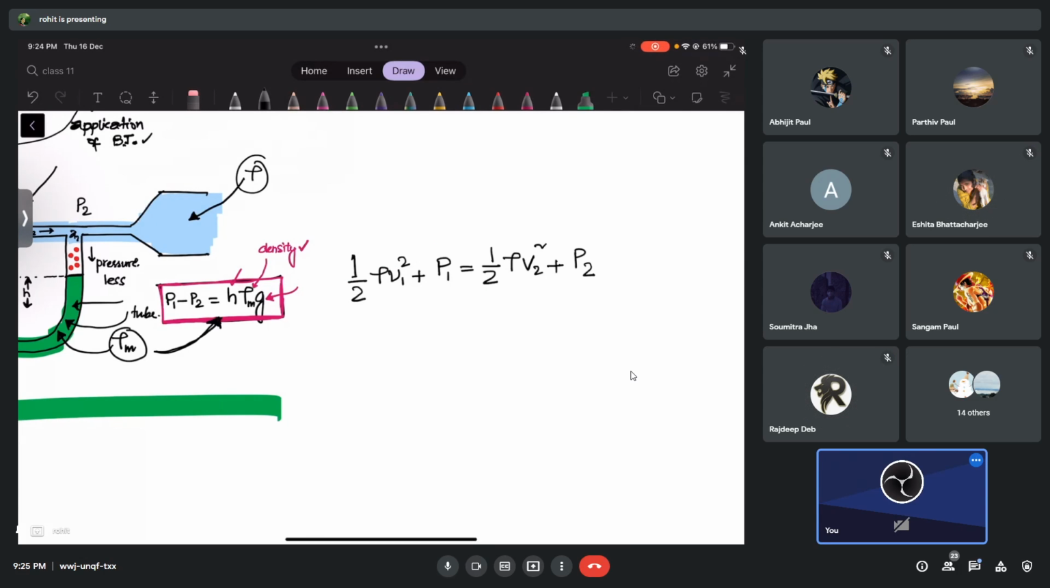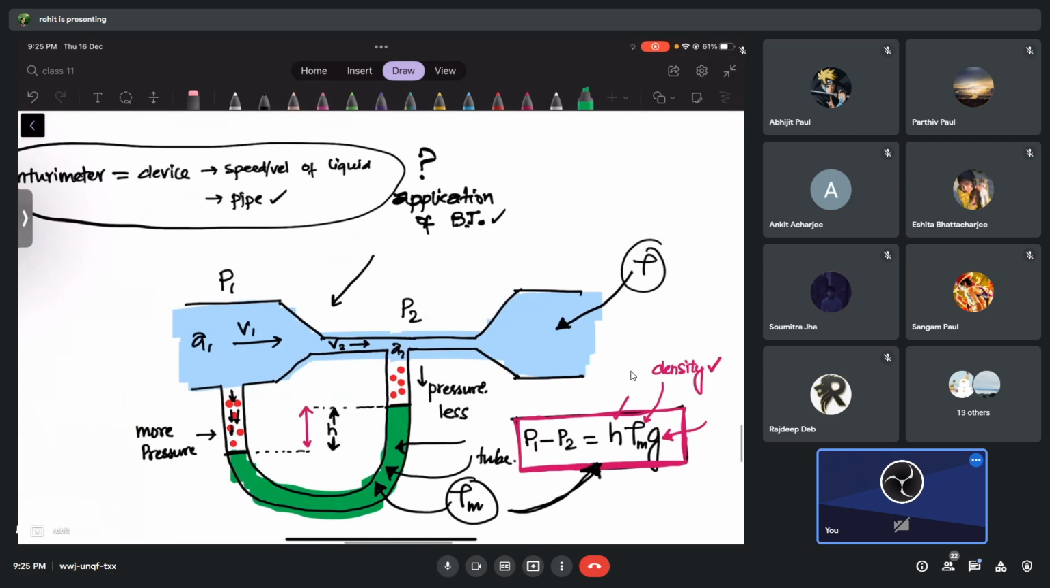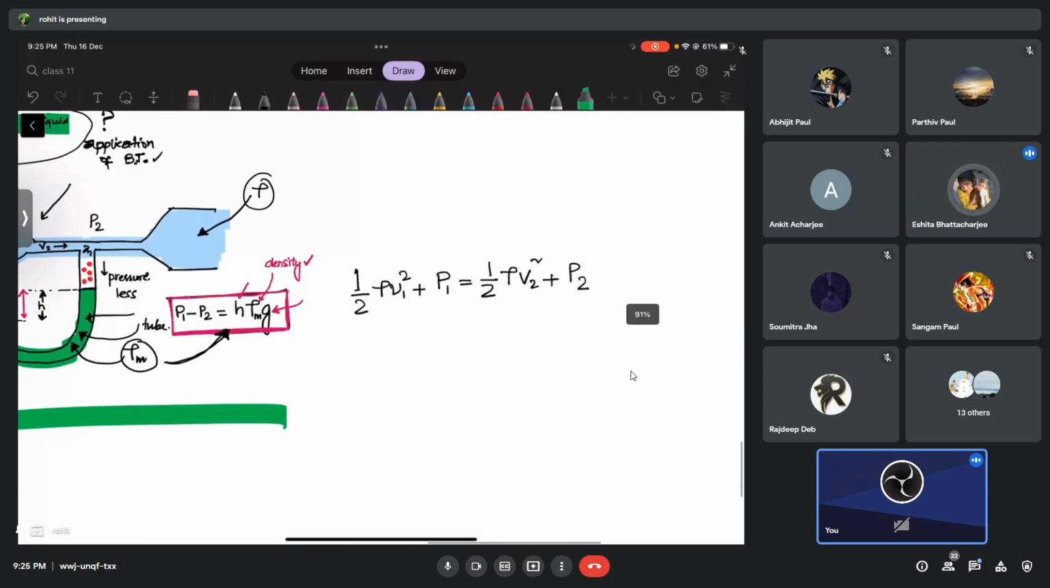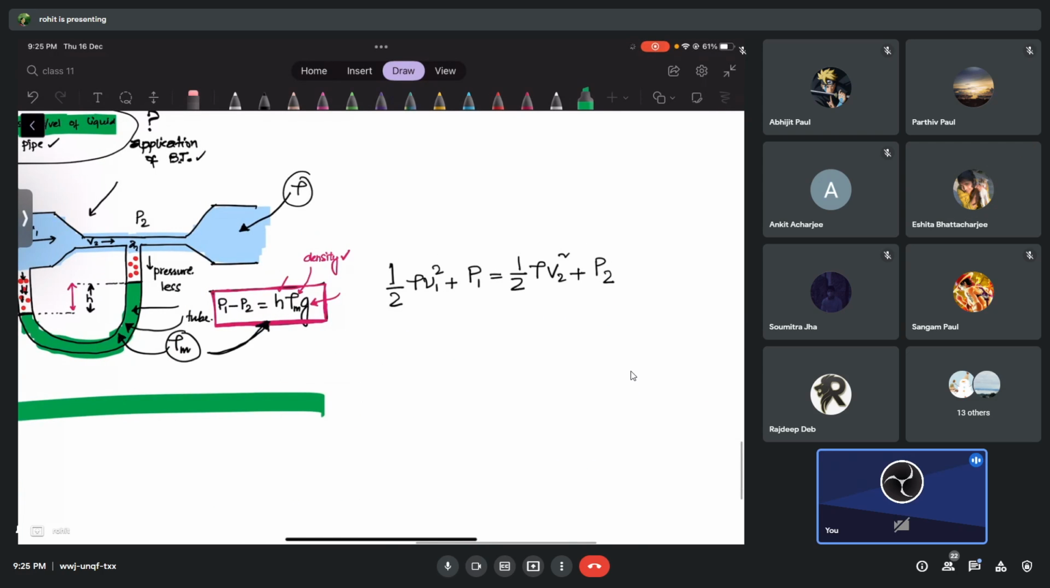Okay. Now ask yourself, which one do you want to calculate? You want to calculate V1 or V2? I told you we can find velocity. We can find the speed of the liquid at any cross section. So I can find V1 or I can find V2. So let's find V1. That means I have to substitute for V2. V2 has to be removed from this equation.